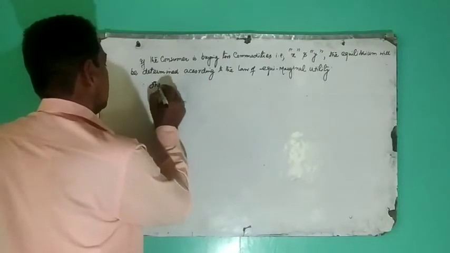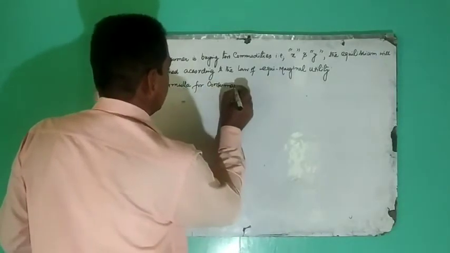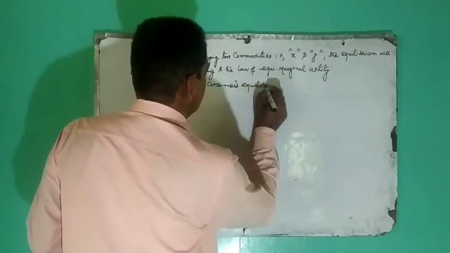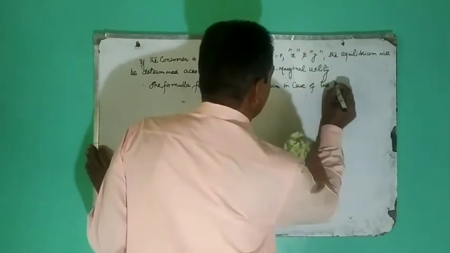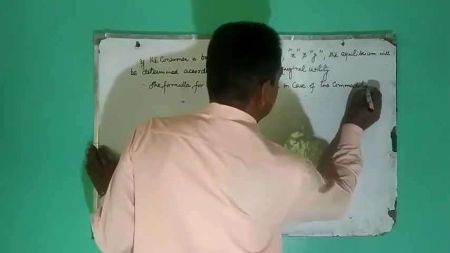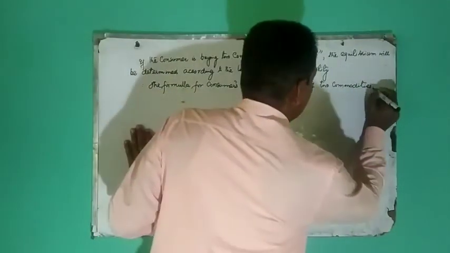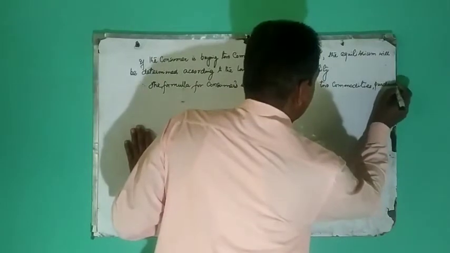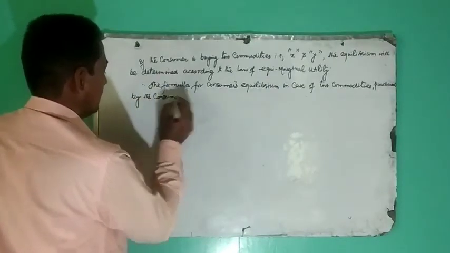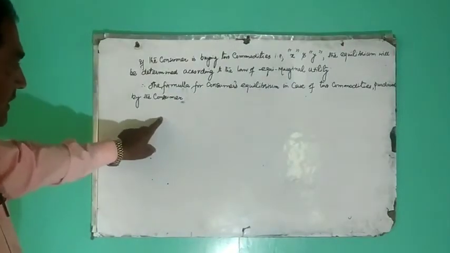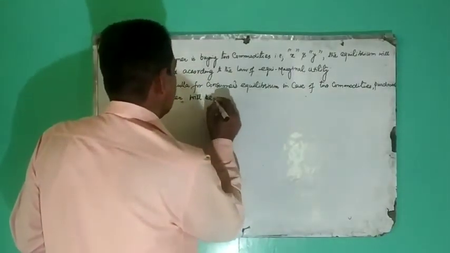Therefore, the formula for consumer's equilibrium in case of two commodities purchased by the consumer will be as under.